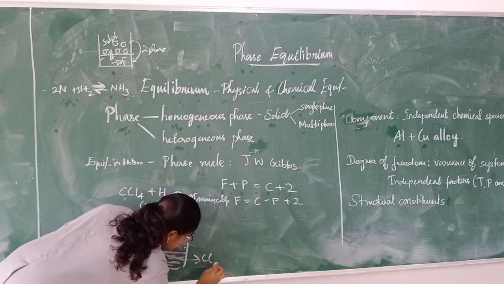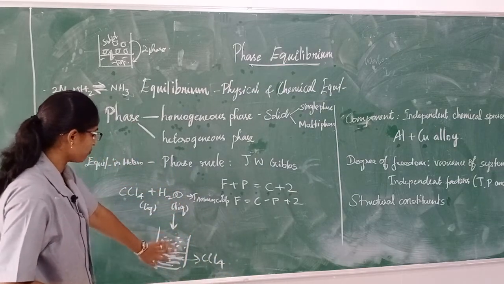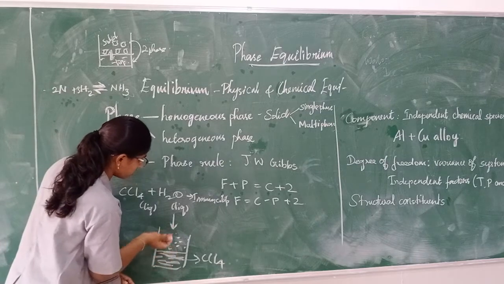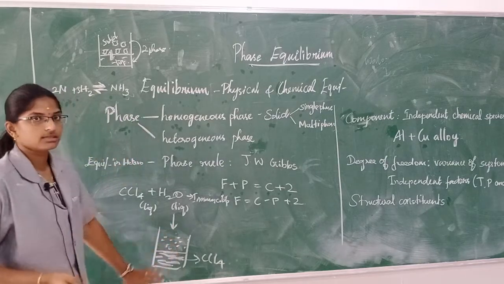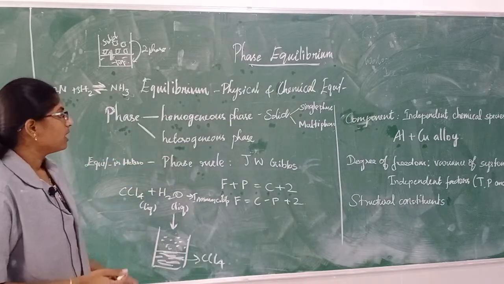This is CCl4. Because the density of CCl4 is higher than the density of water, it goes down and the water is on top. There will be the existence of two phases. This is the example for heterogeneous phase.